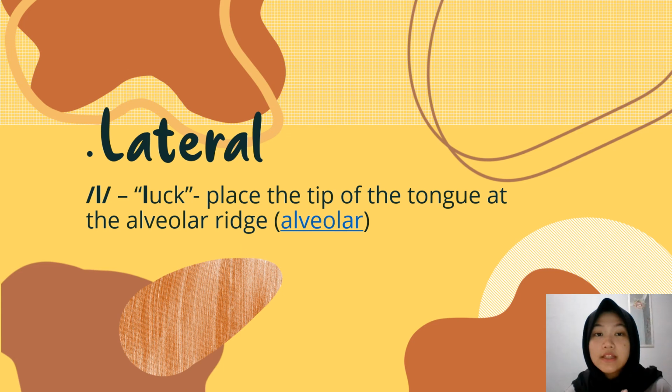The last one is lateral. Lateral consonants are when the tongue blocks the middle of your mouth so that air has to pass around the sides. Example, la. Place the tip of the tongue at the alveolar ridge. La. It is called alveolar.